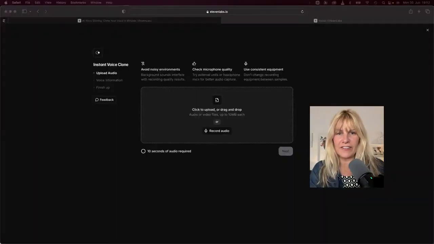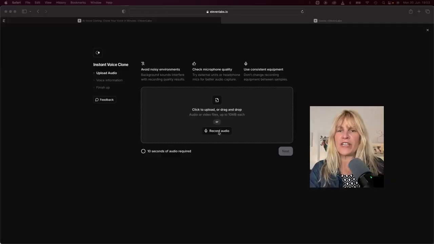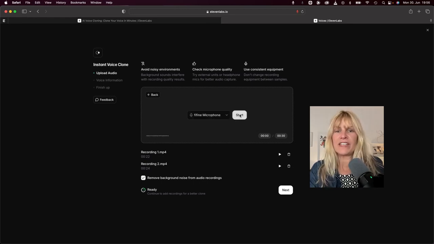So everyone needs to have a good sounding voiceover. And within 11 Labs, there are 2 ways to do this. The first way is using the instant voice clone, which is the easiest method. And the second method is using the professional voice clone. And with the instant voice clone, you just need to hit record audio right here, or you can upload a file of your voice. I've already done this.